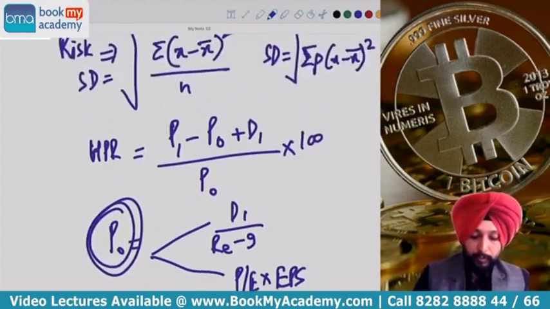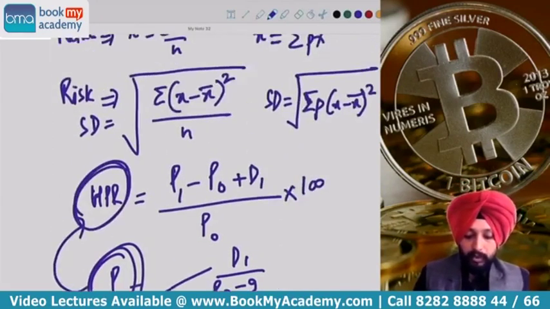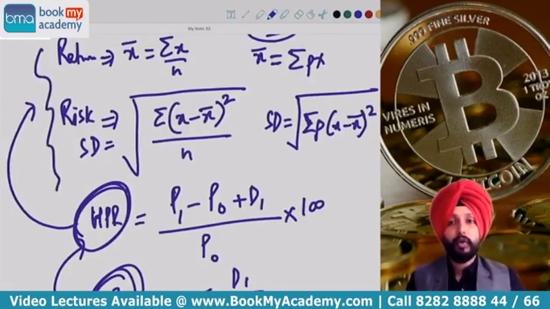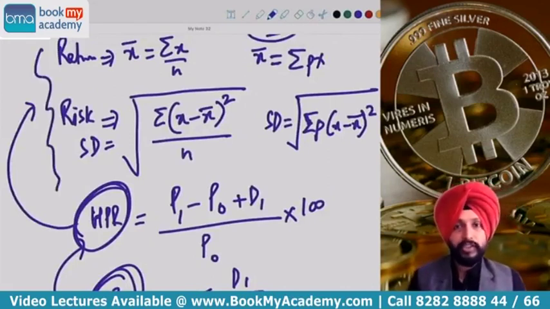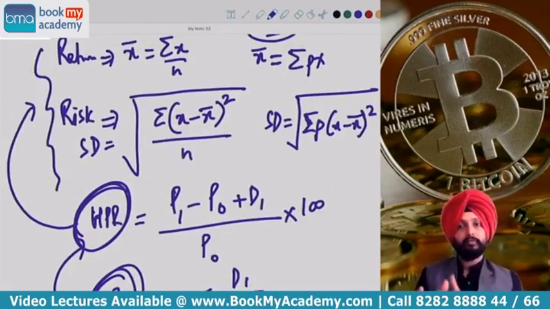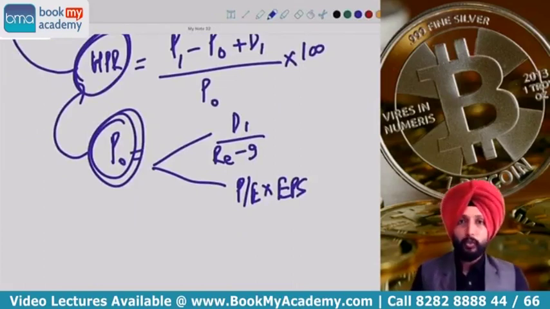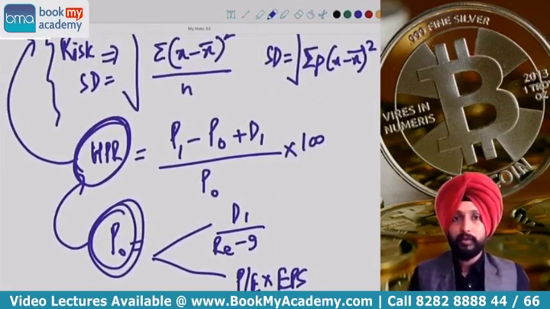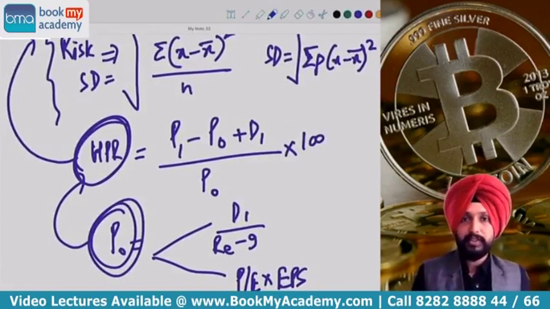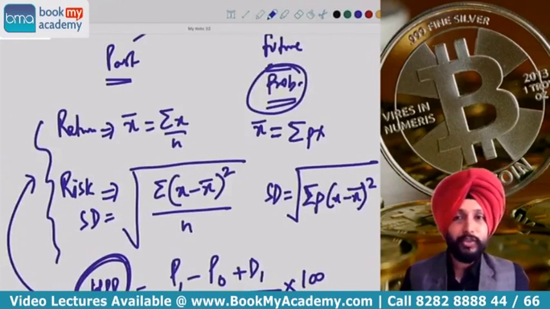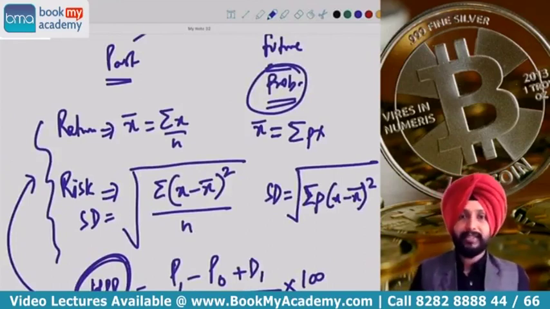Use this price information, find out holding period return, use this holding period return formula, and then calculate the return and risk of the stock. This is how we have to proceed. I hope you are clear with this. Okay, level of difficulty 3 is where you first calculate price using any of these two formulas, either the constant growth DDM or PE ratio into EPS. Then you find out the holding period return, which is P1 minus P0 plus D1 divided by P0 into 100. And then using this information, you calculate the return and risk of the stock. I hope, guys, this is clear.